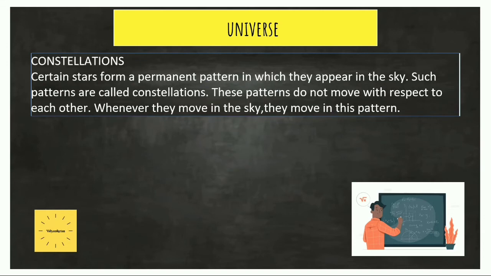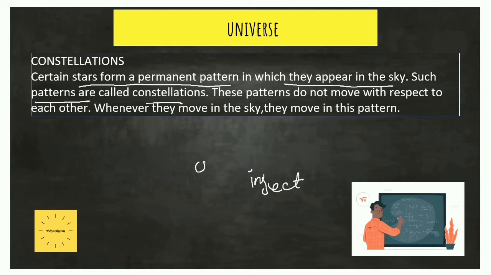Now moving on to the next slide, we will learn about constellations. What are constellations? Certain stars form permanent patterns in which they appear in the sky. These patterns may be of some animal or some insect, or maybe some kind of person or anything. But these are permanent patterns. These permanent patterns of stars are called constellations.